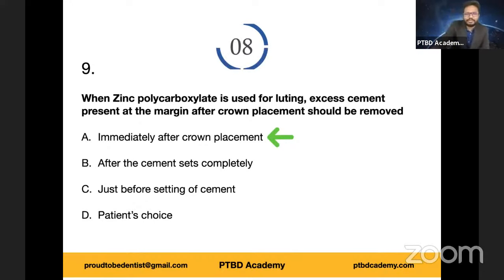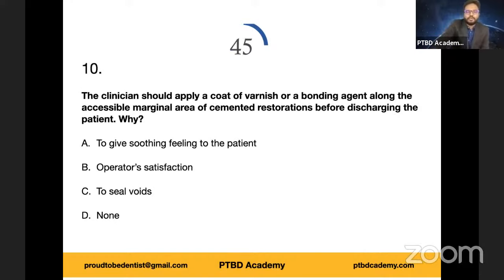Now let's move on to the next question. You have 45 seconds. Again, the 10th question, again clinical based. The clinician should apply a coat of varnish or a bonding agent along the accessible marginal area of cemented restorations before discharging the patient. Why?